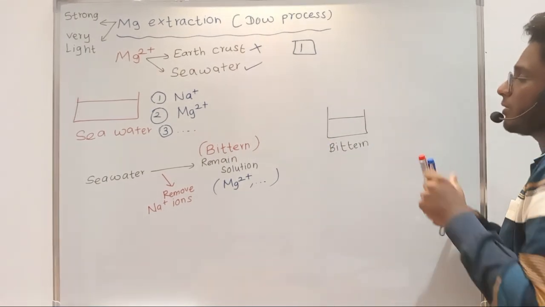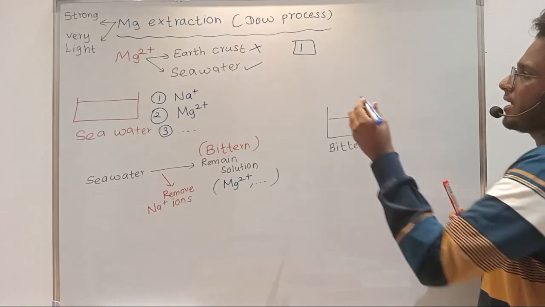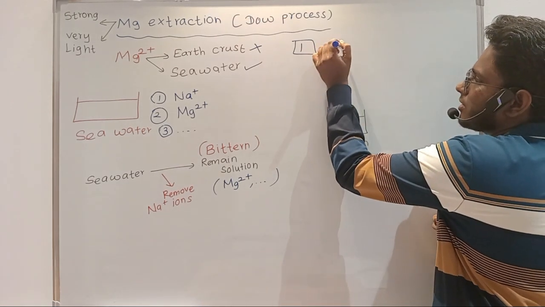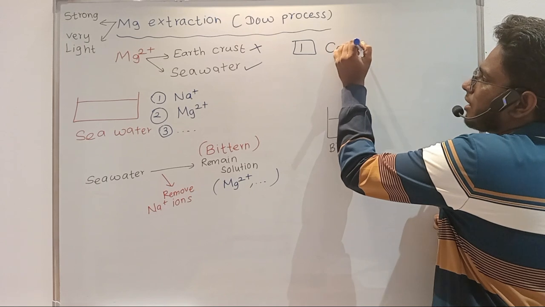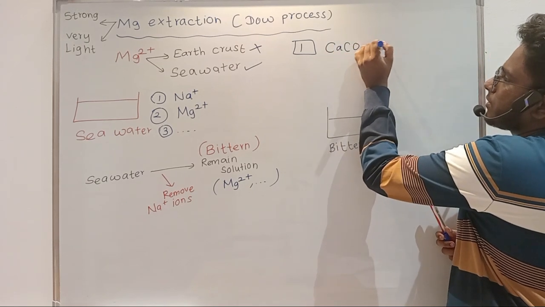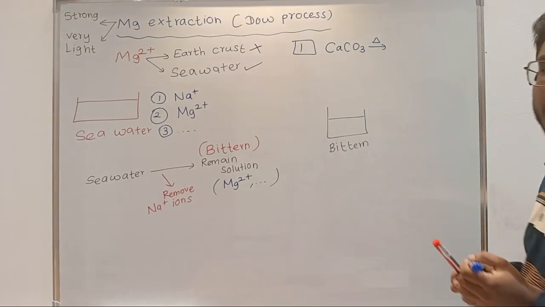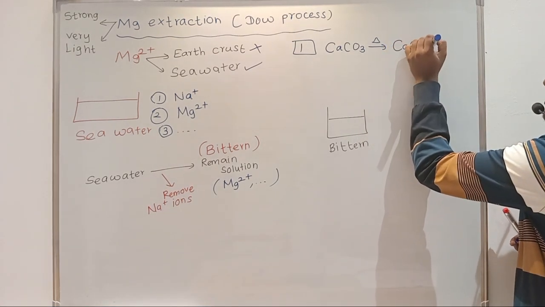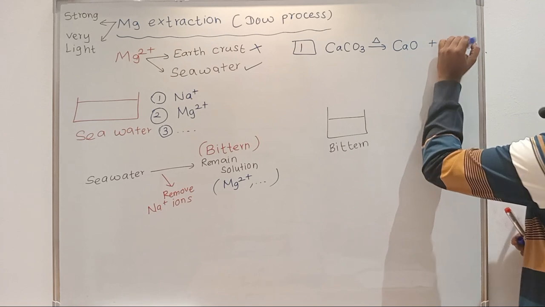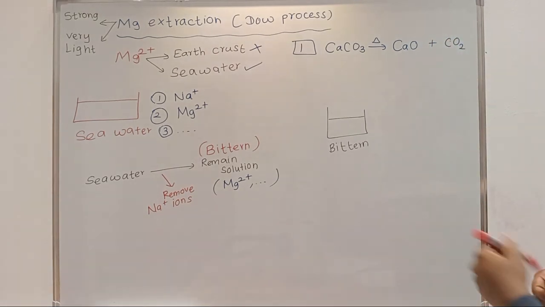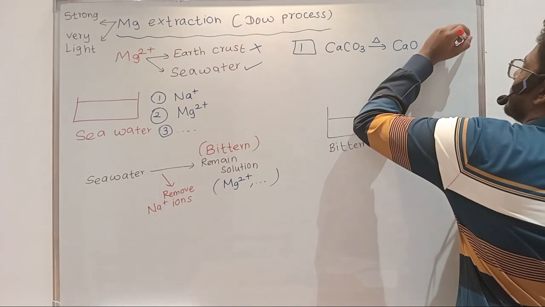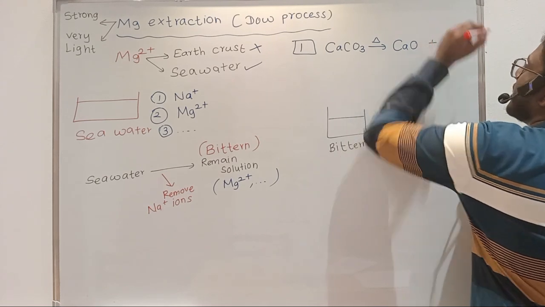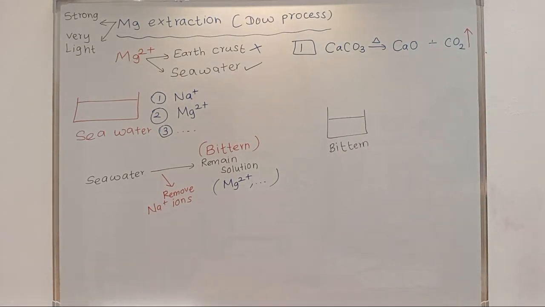So when you heat calcium carbonate, you will get calcium oxide and carbon dioxide, right? The first step in magnesium extraction is heating calcium carbonate.